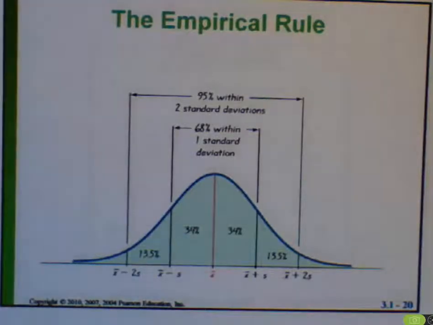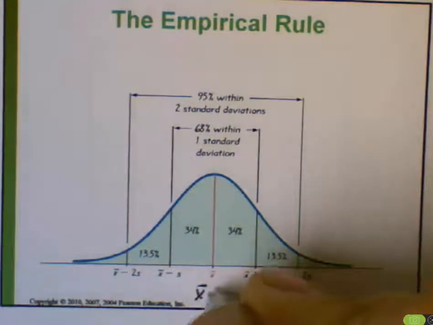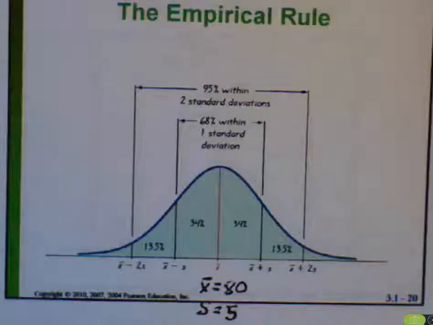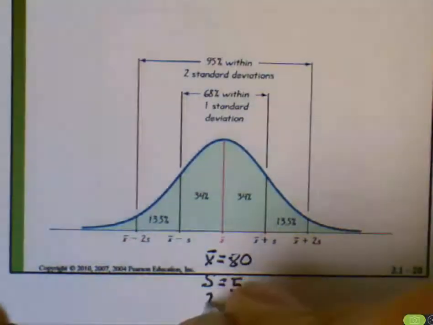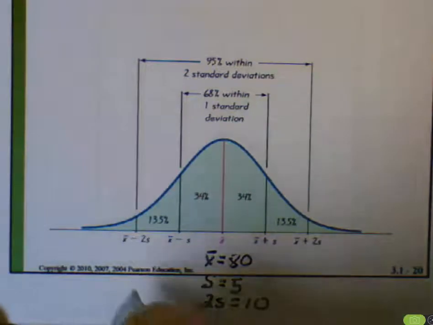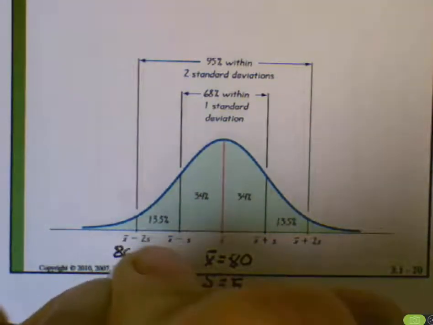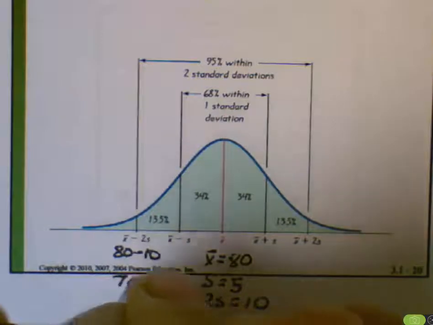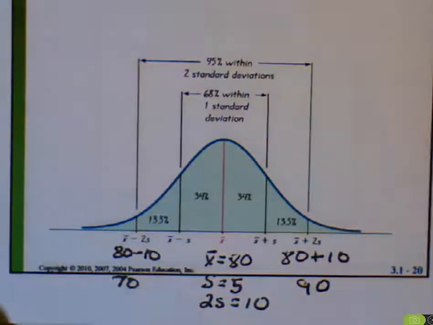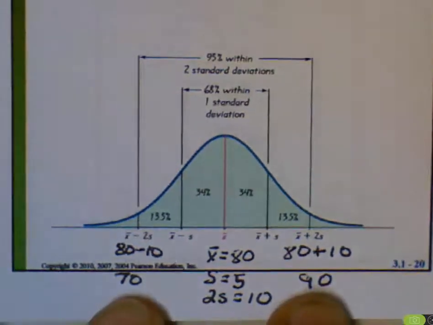The second part of the empirical rule says that 95% lie within two standard deviations of the mean. So again, if my test scores mean was 80 and my standard deviation was 5, then two standard deviations would be 10, and 95% of all test scores would lie between 10 points below the mean and 10 points above the mean. 95% of the scores would lie between 70 and 90.